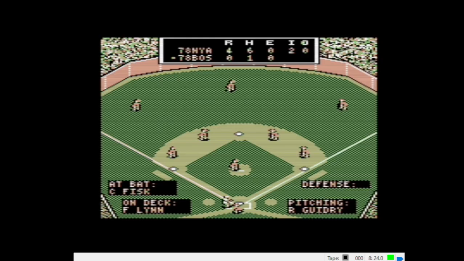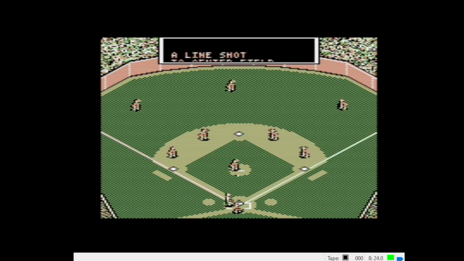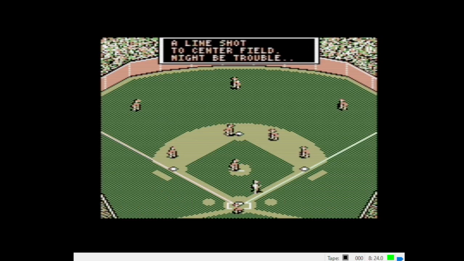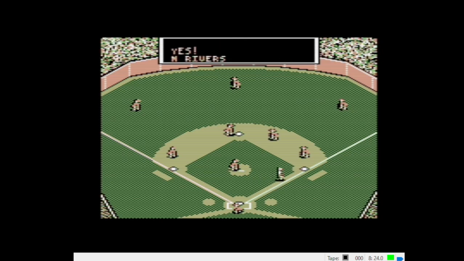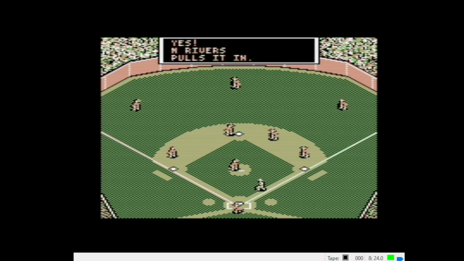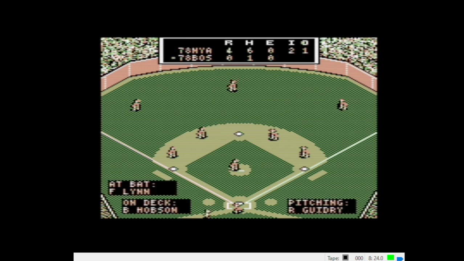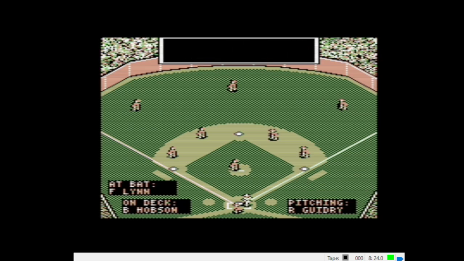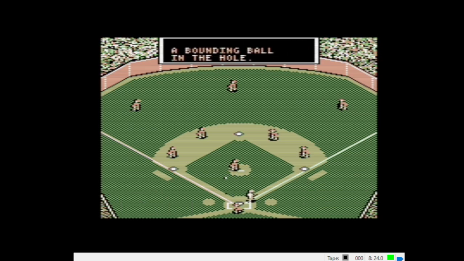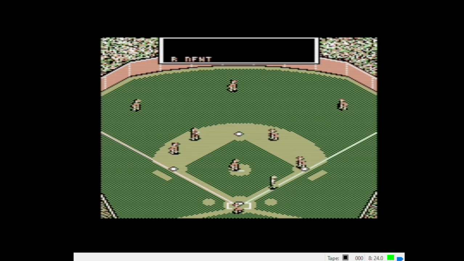Here's Carlton Fisk. I'm going to throw him a curveball, 2-0 curve. Line shot to center, might be trouble. Might not be trouble. Rivers pulls it in. All right, 1 away. Freddie Lynn. Going to throw him a changeup. Changeup is 4. Bounding ball in the hole. Dent stops it. Strong peg to first. He got